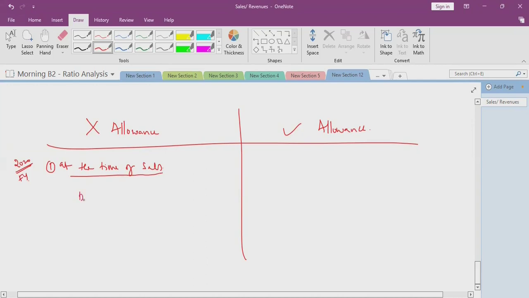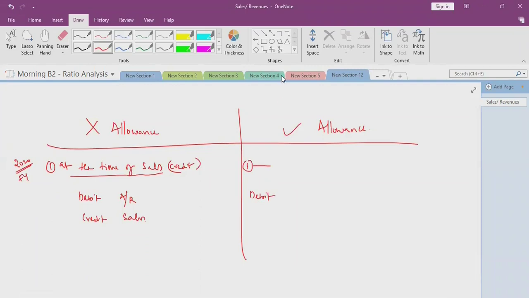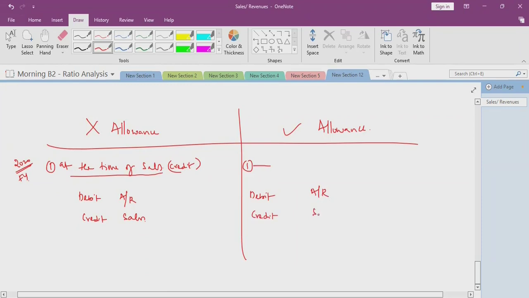the entry is debit accounts receivable, credit sales, credit sales. Same entry here at the time of sale: debit accounts receivable, credit sales.